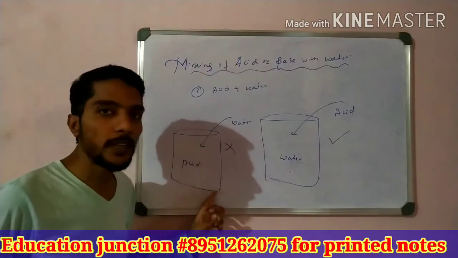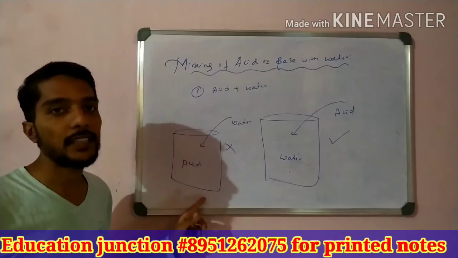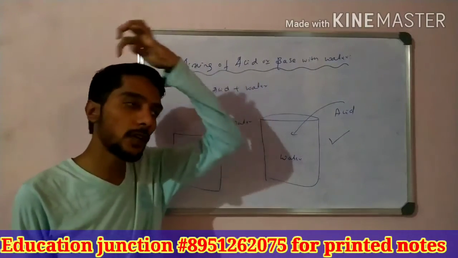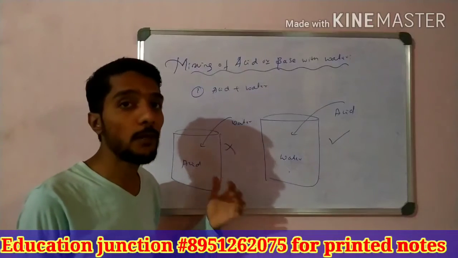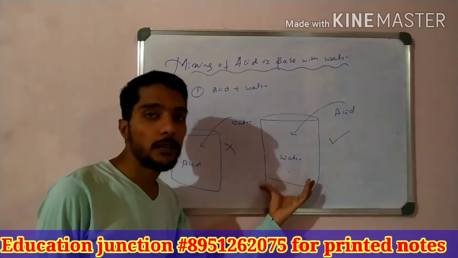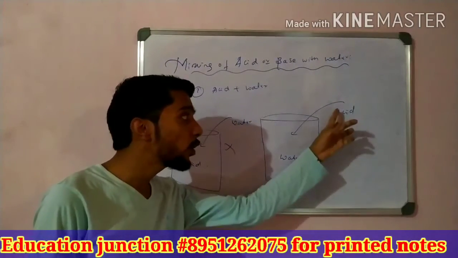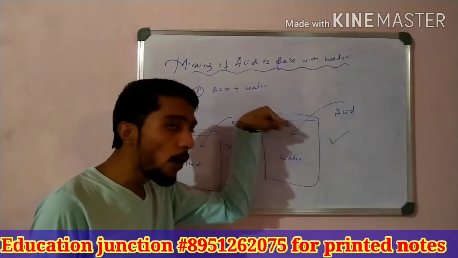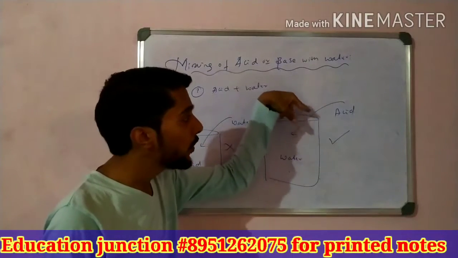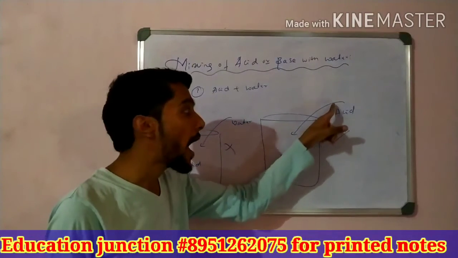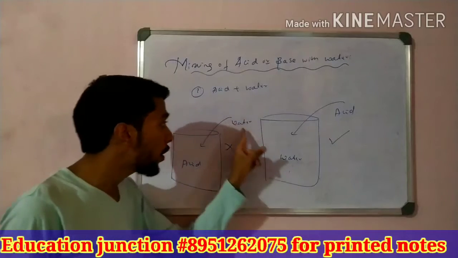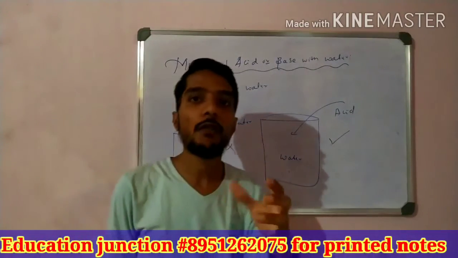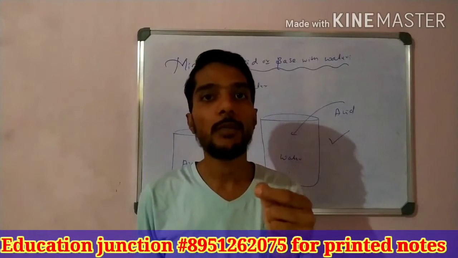If you do this, it means 100% an accident occurs, 100% it catches fire. That is dangerous, students. So what process do you have to follow? Take a beaker containing water, then add acid drop by drop, not immediately, with constant shaking or stirring. Acid should be added to the water, not water to the acid. That is very dangerous. Why?